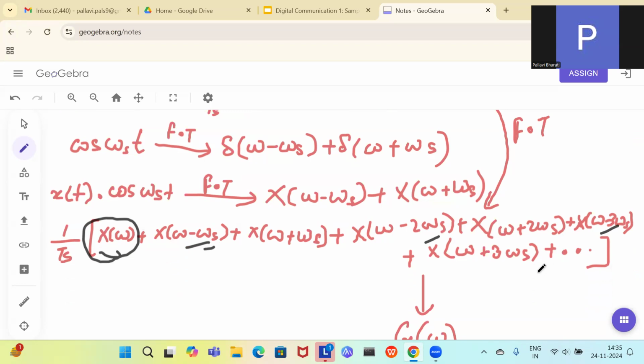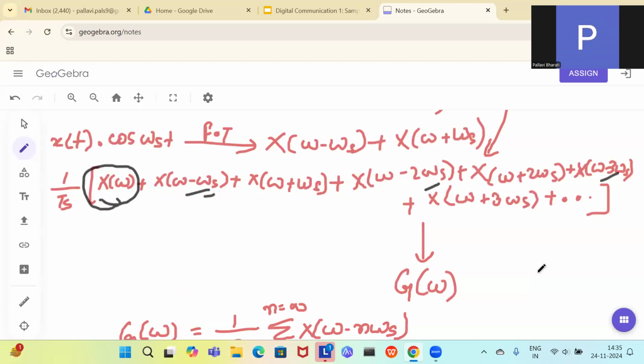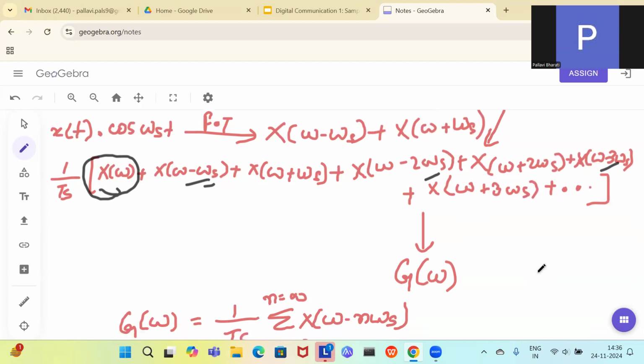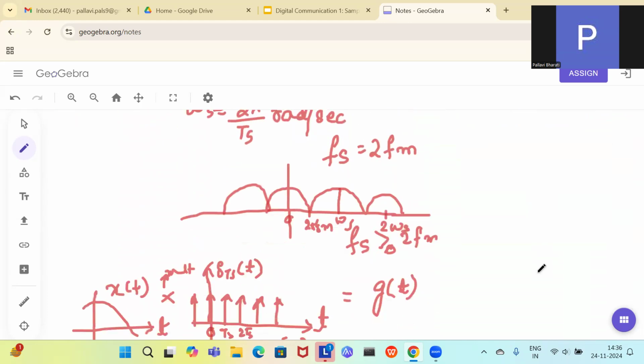So what you need to do is pass the sampled signal through a low pass filter. The low pass filter is going to remove all the higher frequency components and only the lower frequency component will be there. So your low pass filter should be designed at the cutoff frequency of omega s.